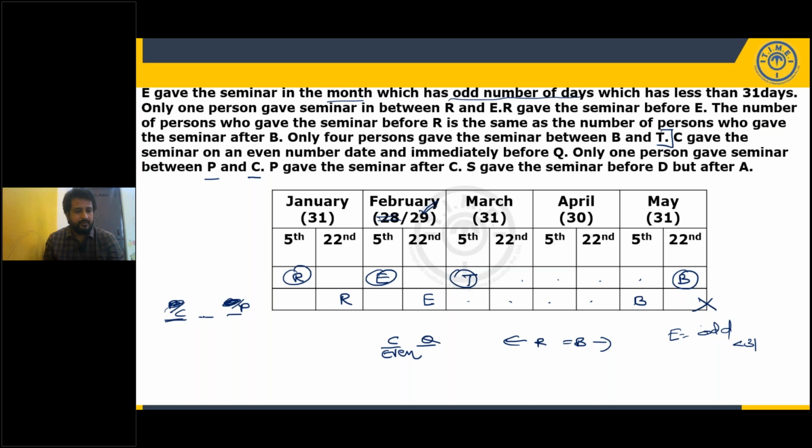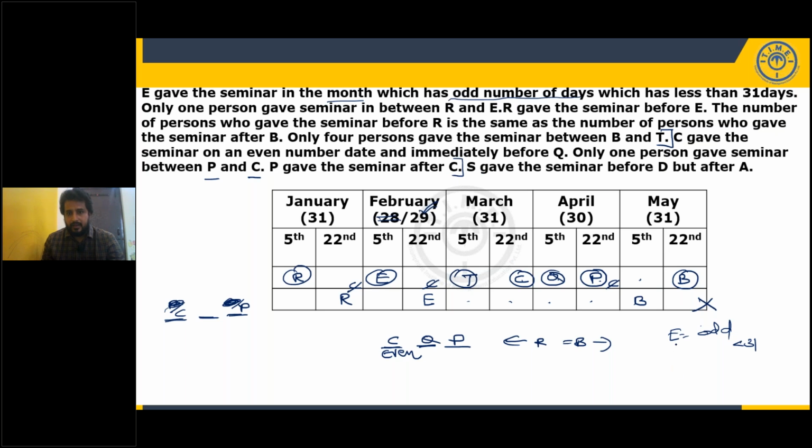Look at this. C, one gap, P, and C is immediately before Q. So what I can say? Q is immediately before P, and C should be an even number date. So where do we have that scope? C here is not possible, because C Q P should be taken consecutively. So C here is the only possible position: C Q P. Until here complete information is utilized.